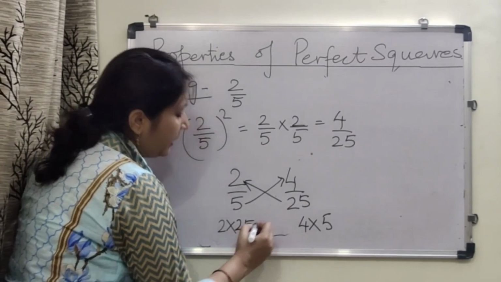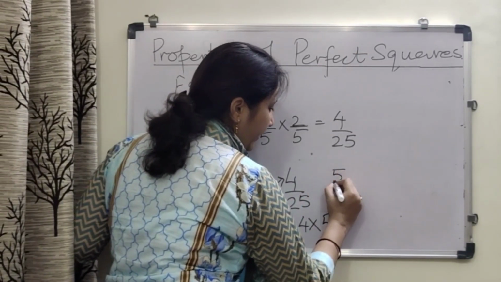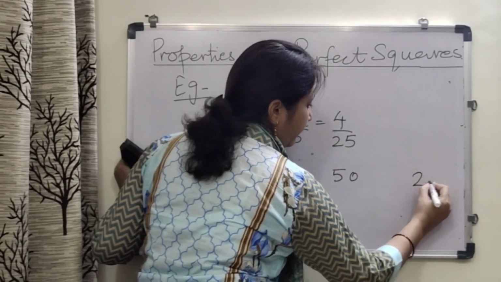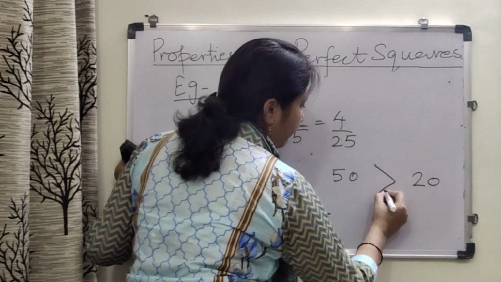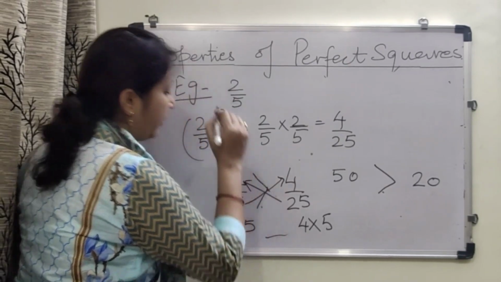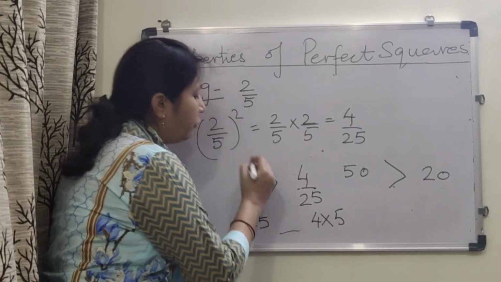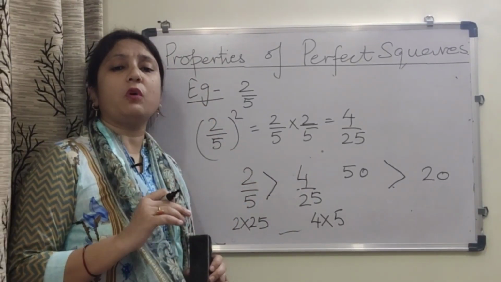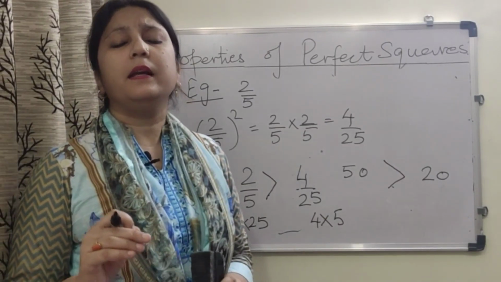So ultimately you have got 50 on one side and 20 on the other side. Which is greater? 50. And the side of 50 is where we have 2 by 5, which proves that a proper fraction is always greater than its square.